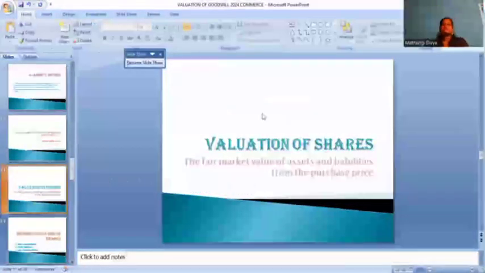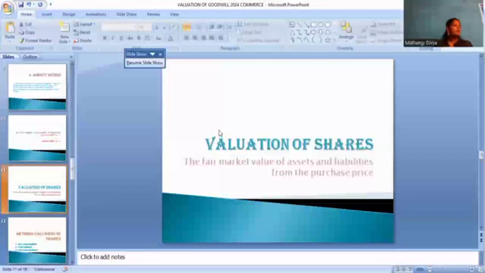And valuation of shares. Okay, in valuation of shares, we have the fair market value. Okay, the market value of assets and liabilities of a company. Okay, assets and liabilities from the purchase price. Every year the valuation of shares is taken very differently.